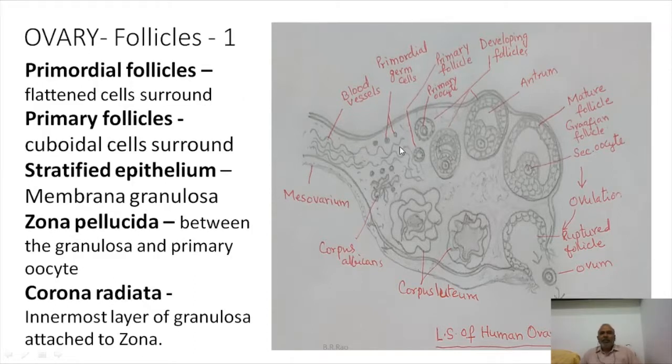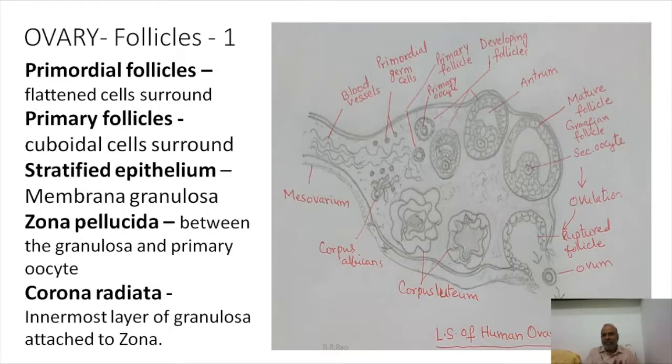You see here the primordial germ cells. They acquire some flat cells, squamous cells let us call, to form a kind of follicle. Such follicles are called primordial follicles.